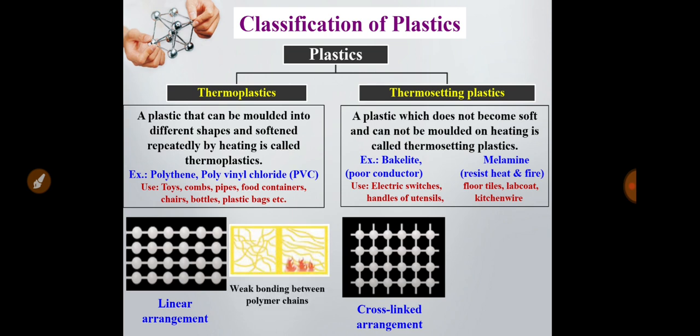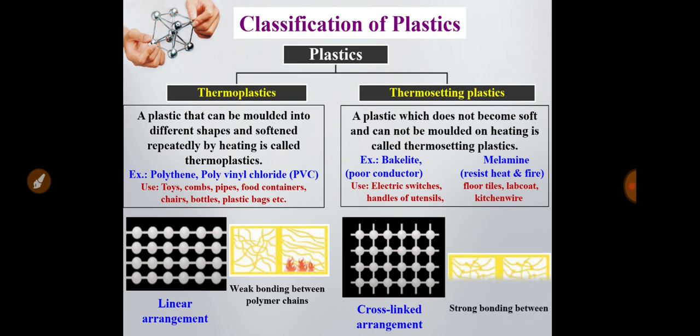Now if you heat a thermoplastic, the bonding between the polymer chains is very weak because they are not connected with each other. When you are heating, the polymer chain structure formation is disrupted, that's why they get softened or they can be molded by heating.